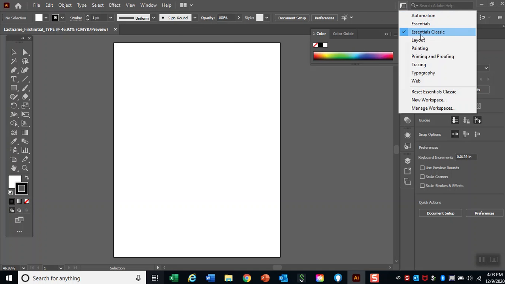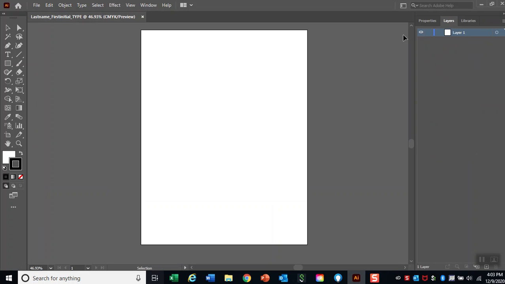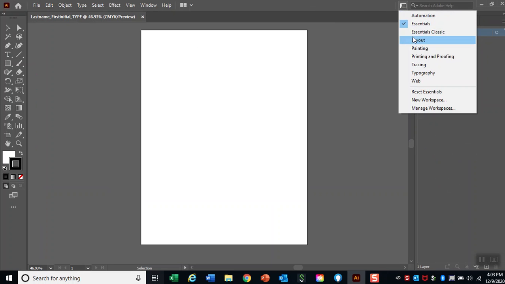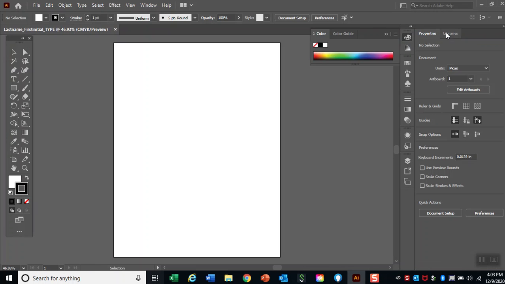I like Essentials Classic. It may look like this, and that is very simple, but there's no control bar, so I go here and I put it on Essentials Classic. That is how I set it up. Then we have panels on the right.